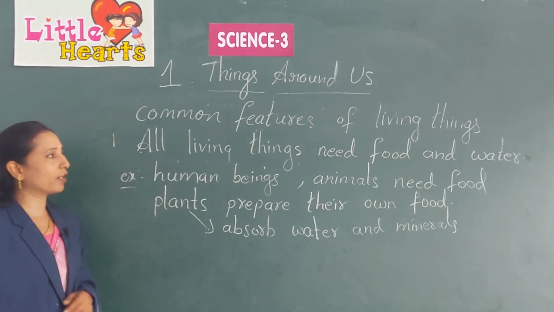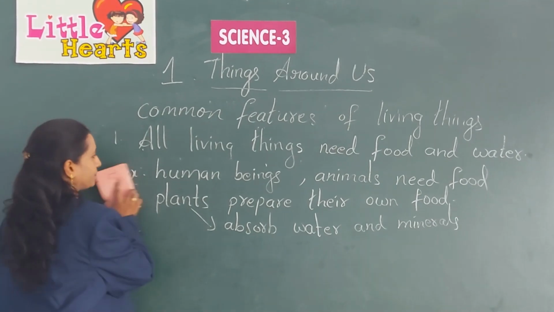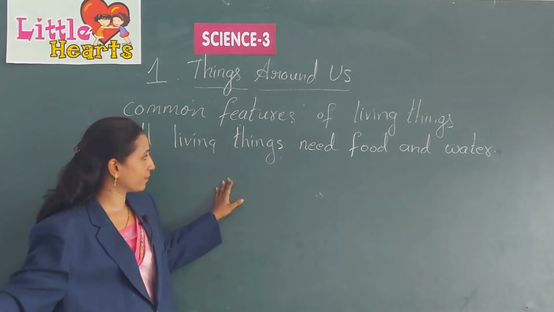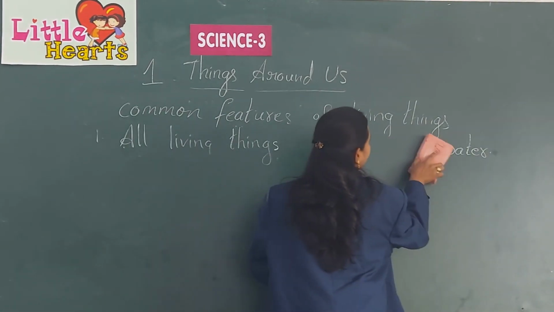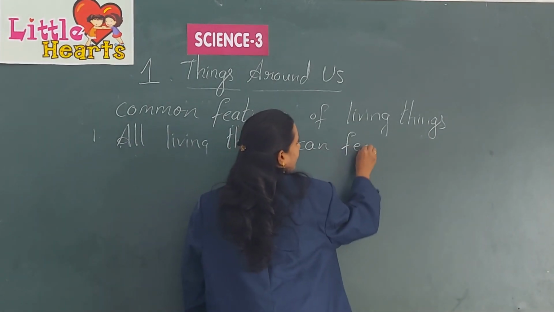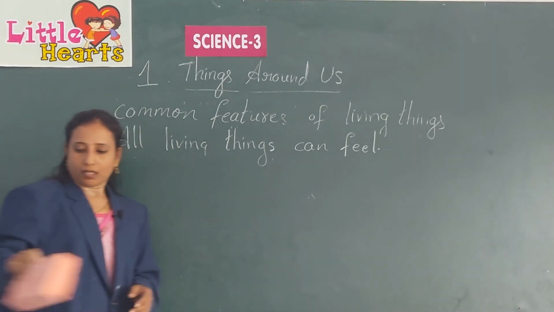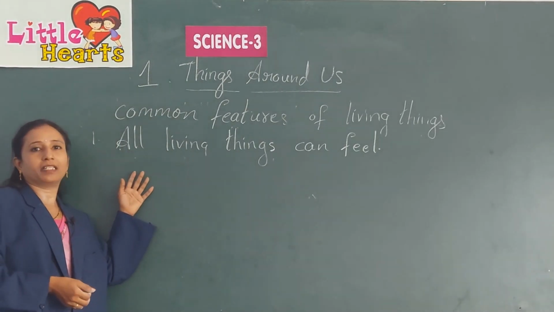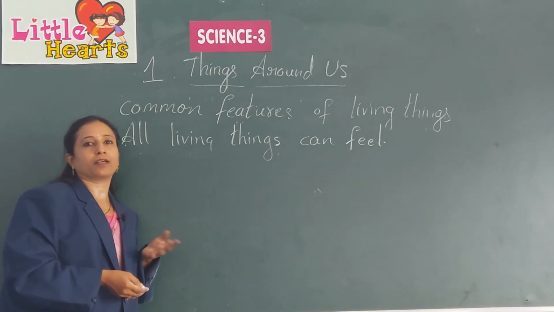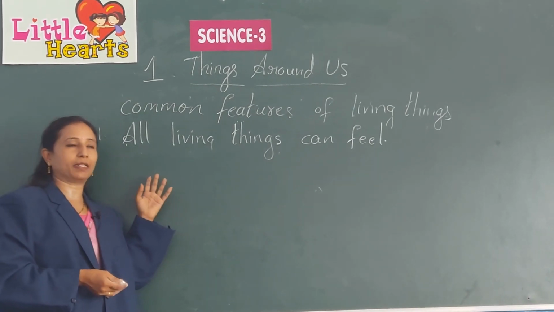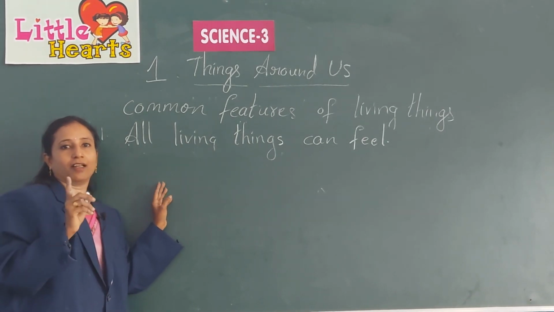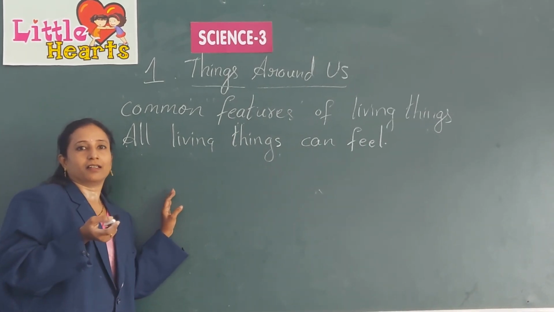Okay, we will go to the next topic now. Living things can feel. Human beings can feel. For example, if you take some animals, a dog. A dog wags its tail when it sees its master.